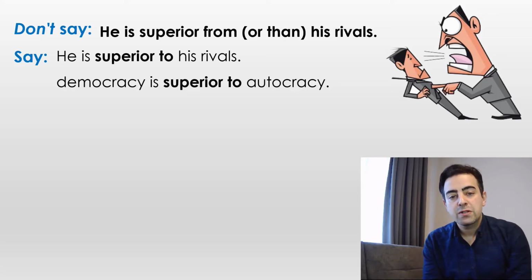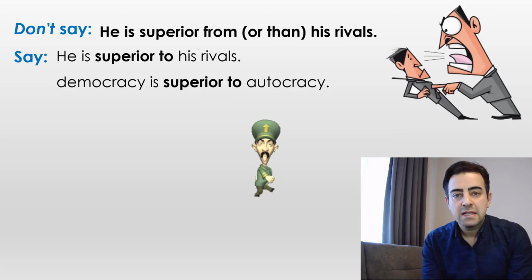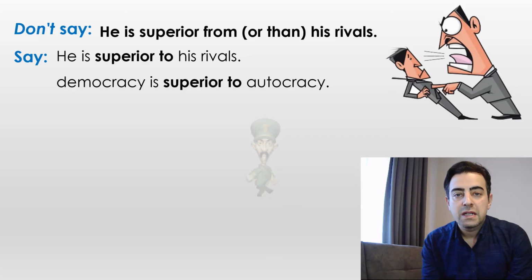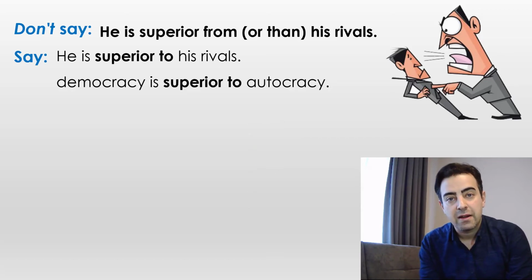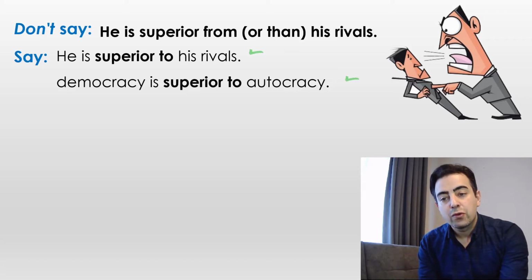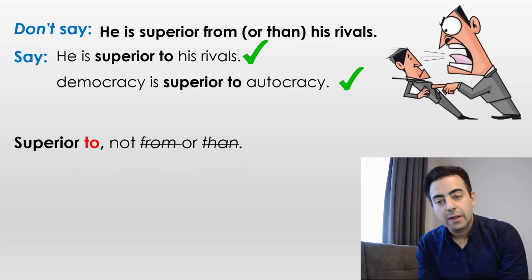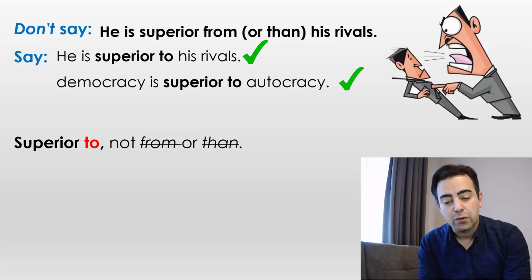Democracy is superior to autocracy. Autocracy is dictatorship, when some leader or ruler dictates the rules to the people in a society without asking their ideas. All right. The rule is superior to, not from, or not than. That's the rule. We have some similar adjectives that fall into the same category.